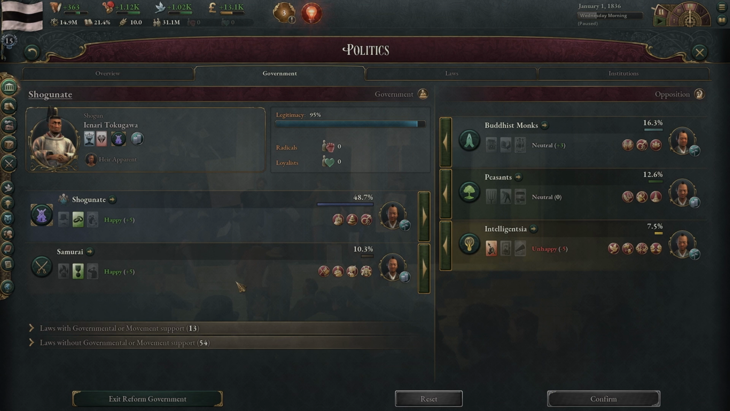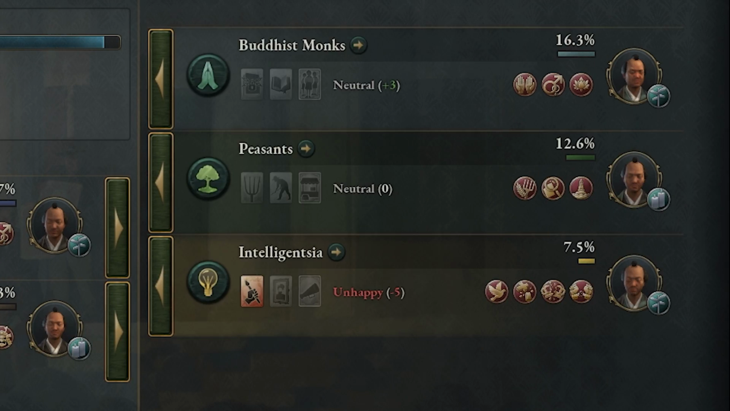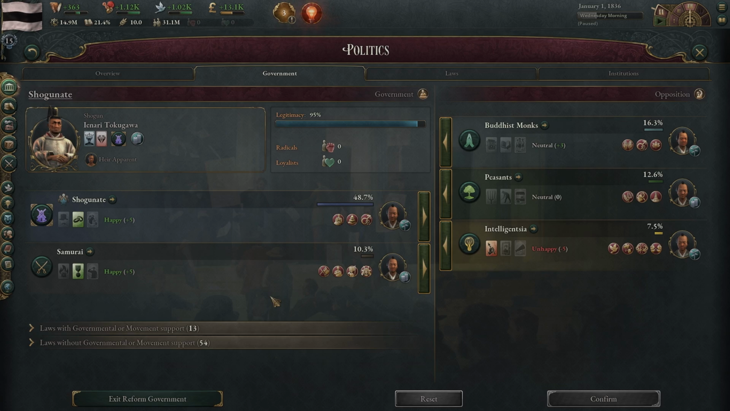force. Step 2 is to start to look at the laws, but I would also look at the interest groups that have the next amount of power. So the Shogunate's at 48%. The samurai are at 10%, the Buddhists are at 16%, which is looking pretty good, and the peasants are at 12%. Intelligentsia isn't very strong. So when we go back and look at the laws here, we want to keep that in mind.